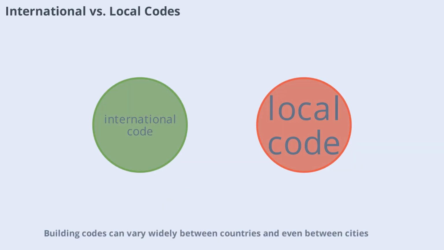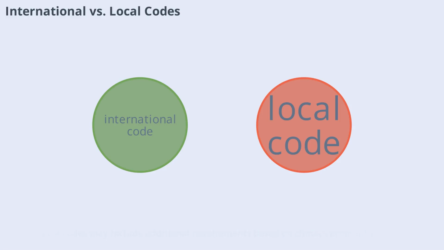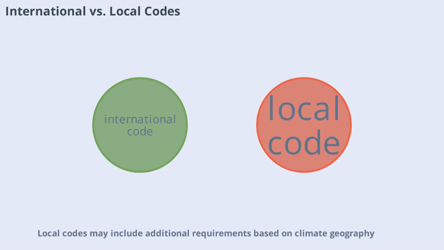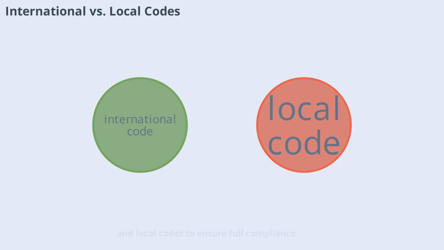Building codes can vary widely between countries and even between cities. International codes like the International Building Code (IBC) provide a model that many regions adapt to local conditions. Local codes may include additional requirements based on climate, geography, or cultural factors. Designers must be aware of both international and local codes to ensure full compliance.